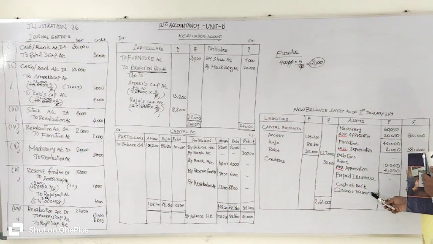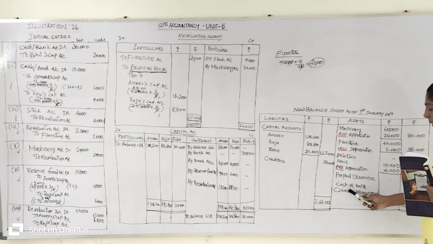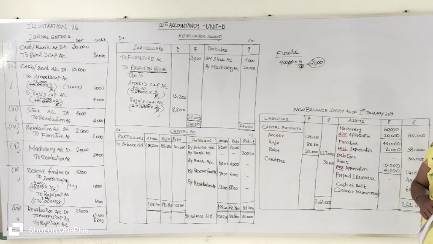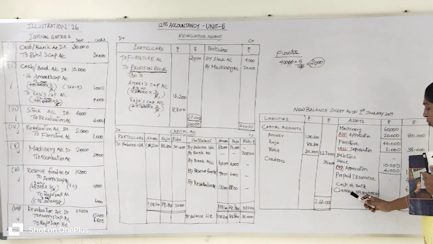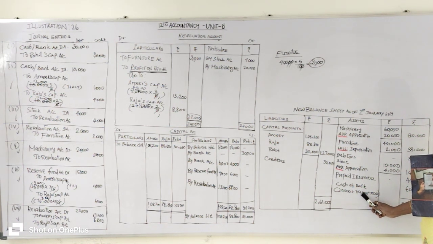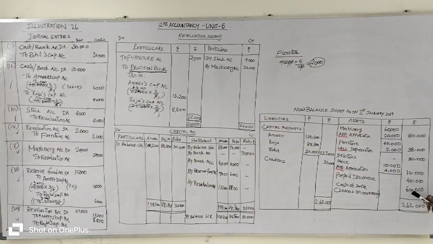So 10,000 rupees comes into the business, and it will also be added to the cash at bank. So the cash at bank of 20,000 rupees given in the question, with that we add Rohit's capital 30,000 rupees plus Rohit's share of goodwill 10,000 rupees. After adding all this, you will get 60,000 rupees, to be entered in the outer amount column of the asset side.